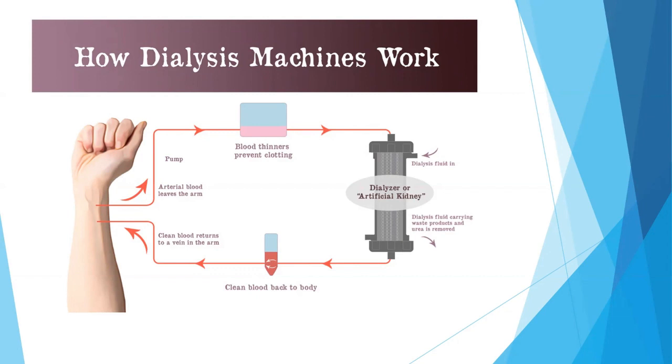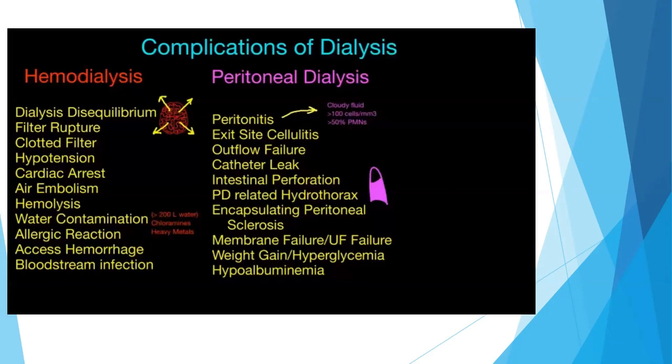In the dialyzer, there is an exchange of substances, the toxic substances, between the blood and the dialysis fluid, and then the dialysis fluid carrying the waste product and urea is removed. The blood is clean again, and the clean blood is sent back to the body, returning to a vein in the arm. So this is the basic principle of how dialysis machines work. There is the AV fistula, the dialyzer, and the dialysis fluid, and there is exchange of the substances. So what are the complications of dialysis?